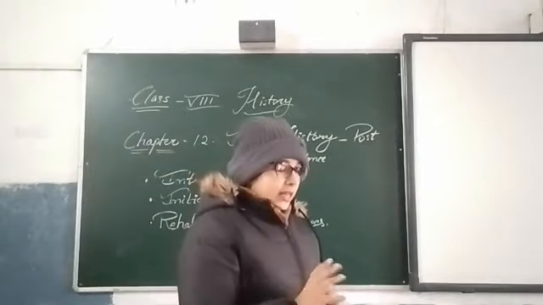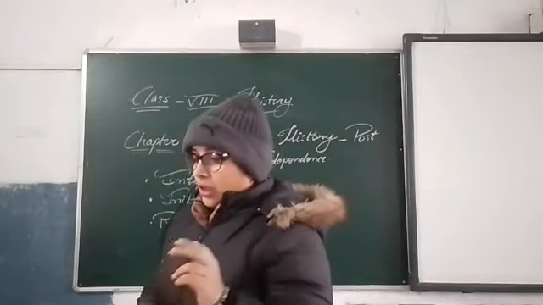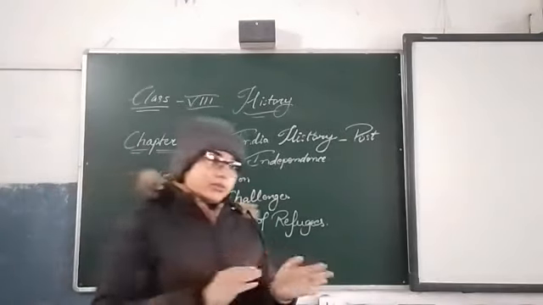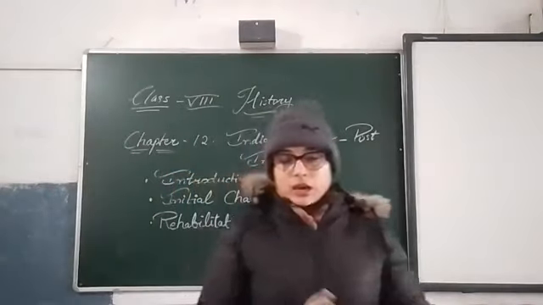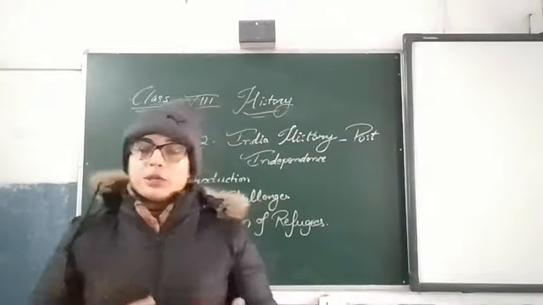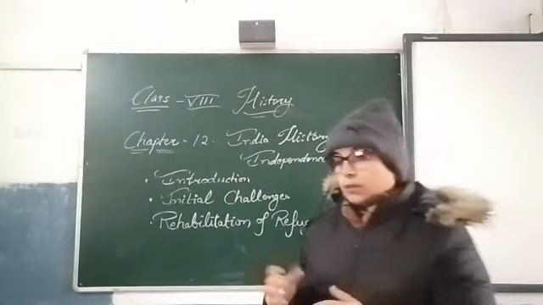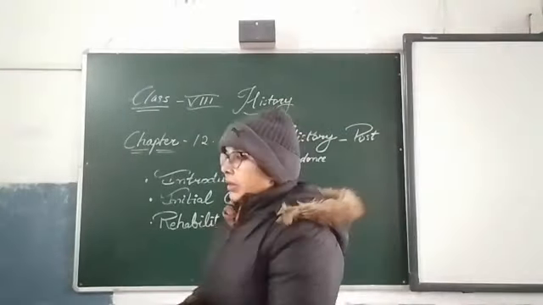And second, India and Pakistan had been divided. Many people were changing their places. People living in Pakistan were leaving their places and coming back to India, and people living in India were going to Pakistan.